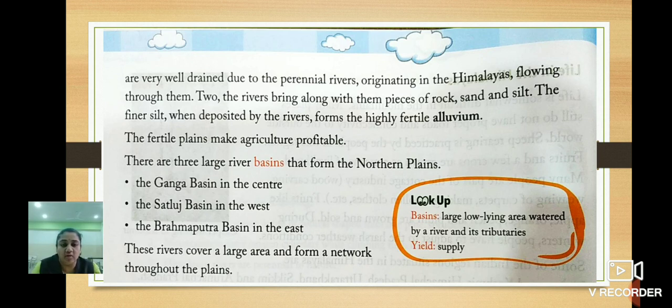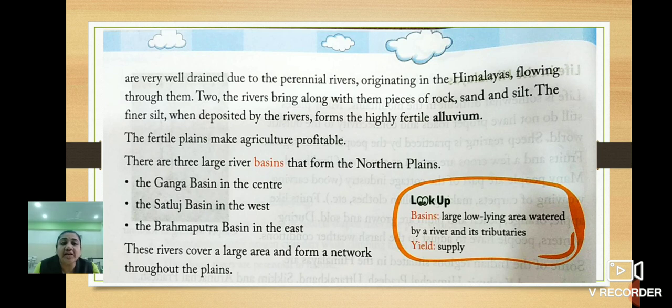So the sand deposited by the rivers and floods, that particular area is known as alluvium, which is very fertile for agriculture. So see children, the fertile plains make agriculture profitable.